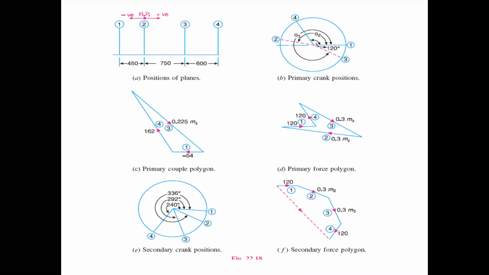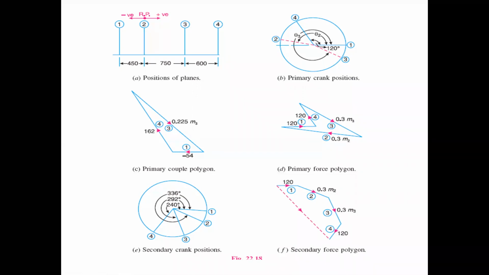Those are the four cranks, 1, 2, 3, 4. The two outer cranks are arranged at 120 degrees angular displacement, and their reciprocating masses M1 and M4 are given. The gaps from one plane to another are 450, 750, and 600.